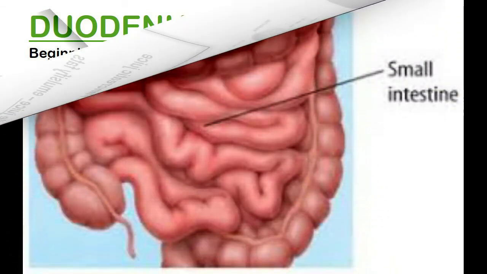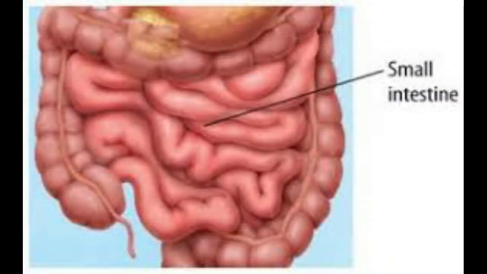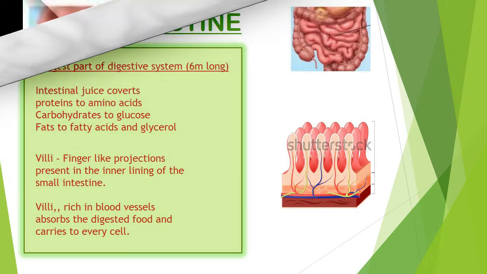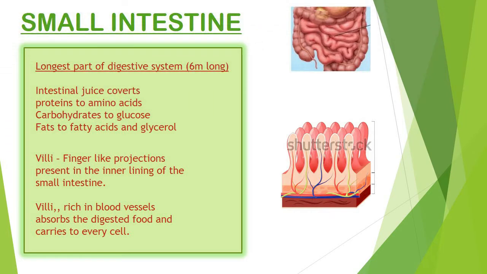Now, the food enters the longest part of our digestive system, that is the small intestine, which is almost 6 meters long. Here, a few more enzymes secreted by the inner lining of the intestine are added to the food. This intestinal juice converts proteins to amino acids, it converts carbohydrates to glucose, and fats are converted to fatty acids and glycerol.